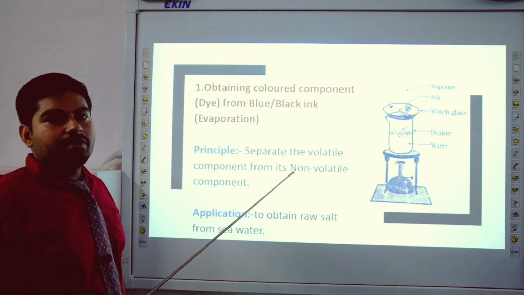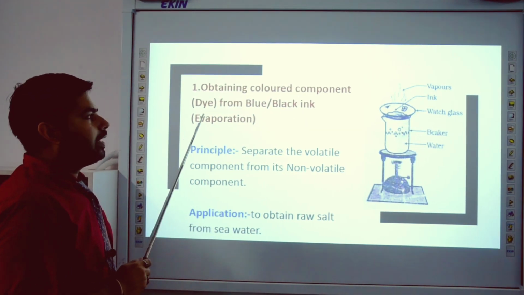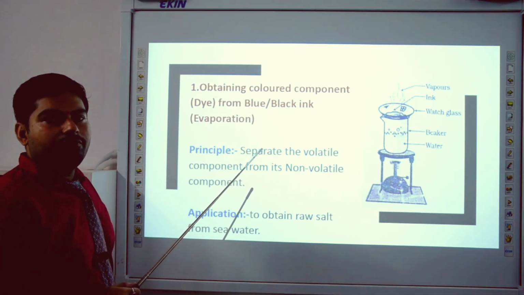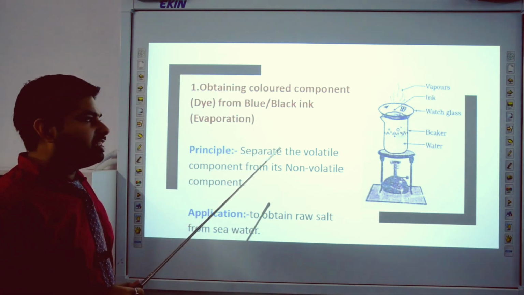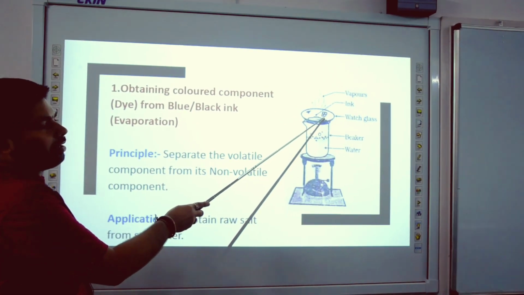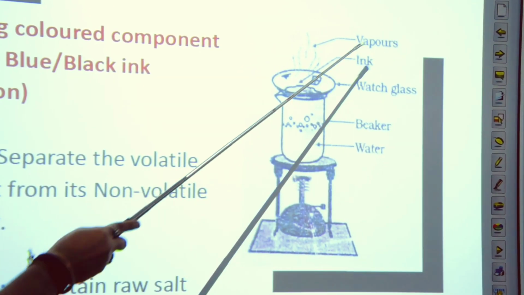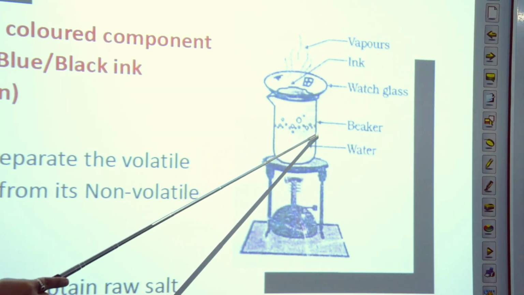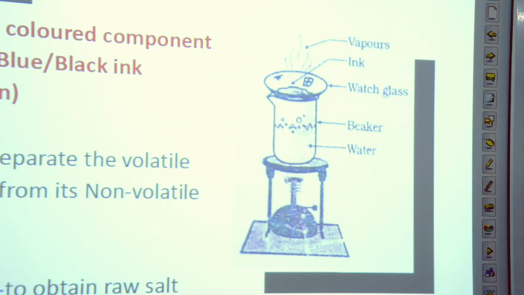Now, separation of mixture. Number one, obtaining color component dye from blue black ink. So what is the method we use for the separation of it? Evaporation. In this method, we heat ink indirectly like in the diagram. दिख रहा है बेटा आपको? इंक को हमने किस में ले रखा है? वॉच ग्लास में. और डायरेक्ट हीटिंग ना करके इनडायरेक्ट हीटिंग कर रहे हैं. हमने यहाँ बीकर ले रखा है, इसमें वाटर है. After that evaporation, we obtain the dye.